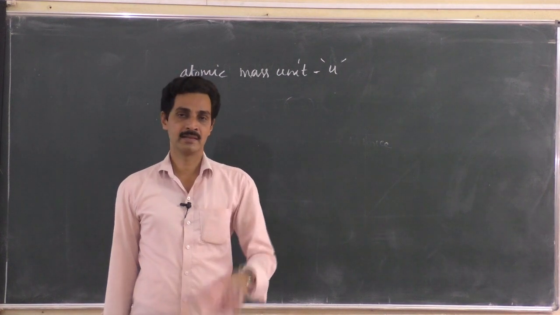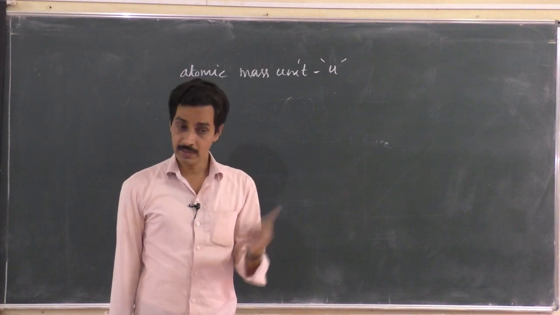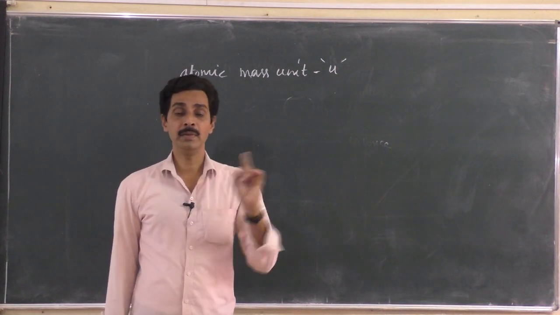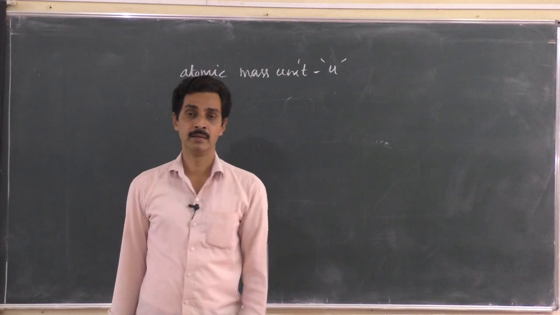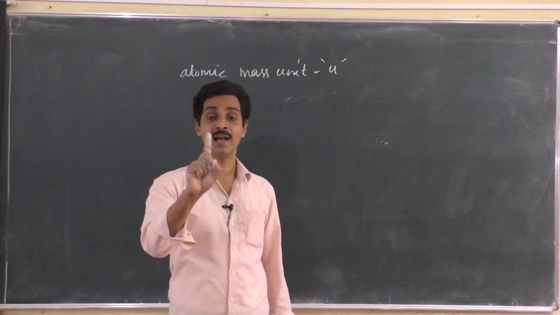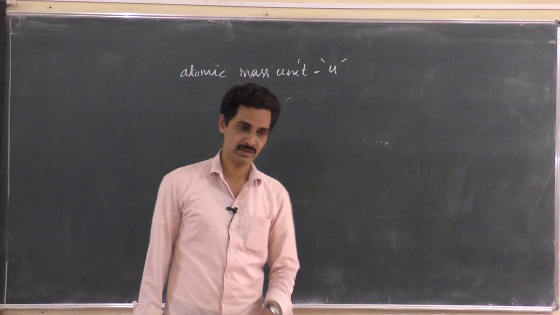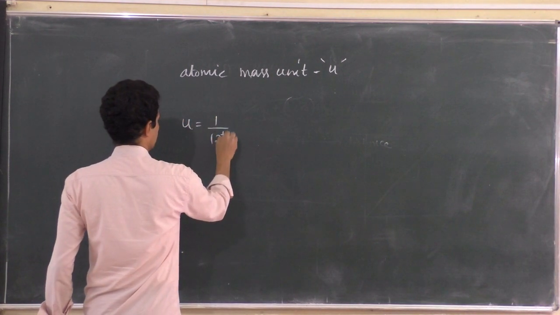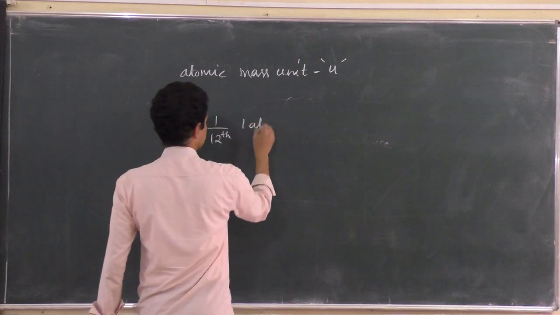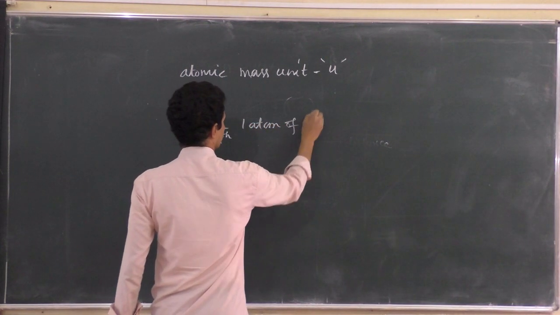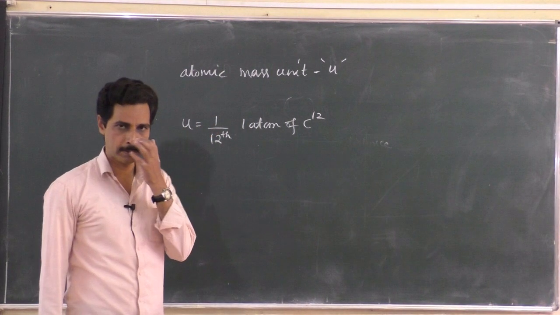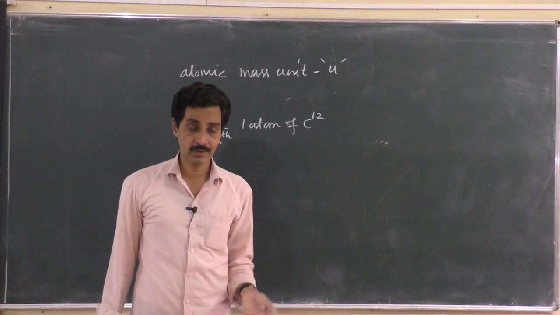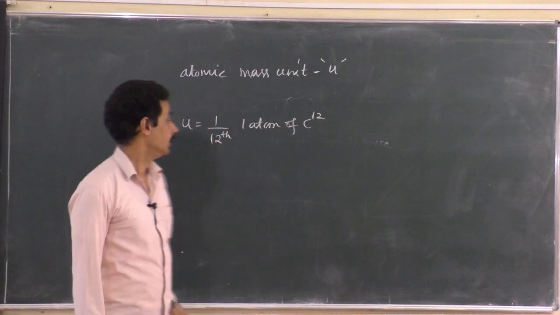Then that is taken as one atomic mass unit. So 1 atomic mass unit is 1 by 12th of the mass of 1 atom of carbon 12. 12 is its mass number.